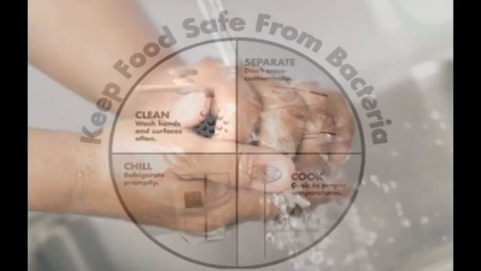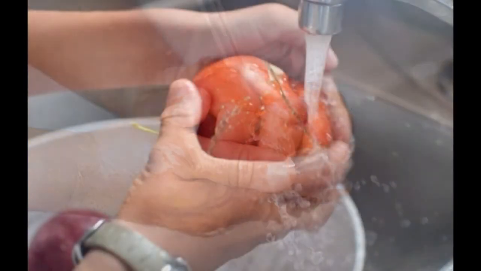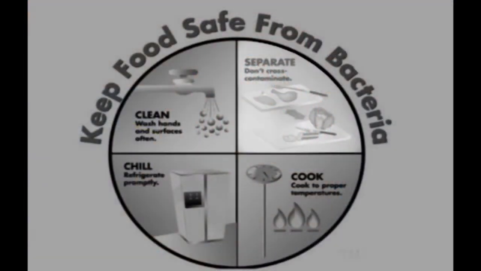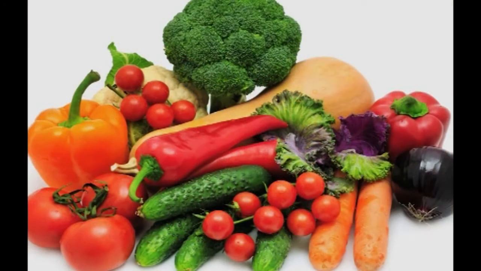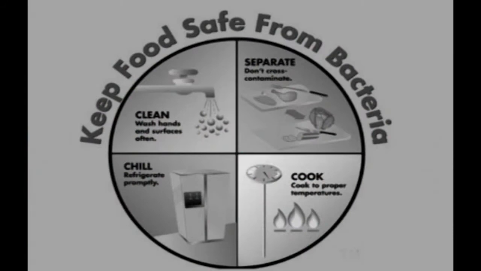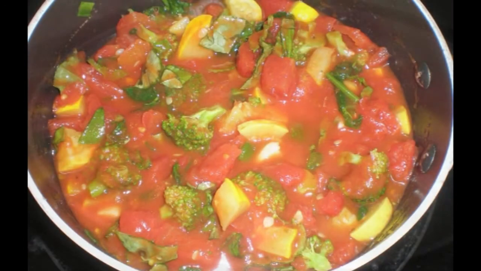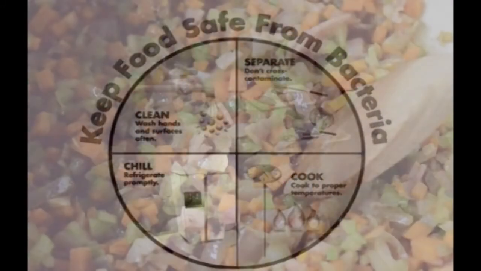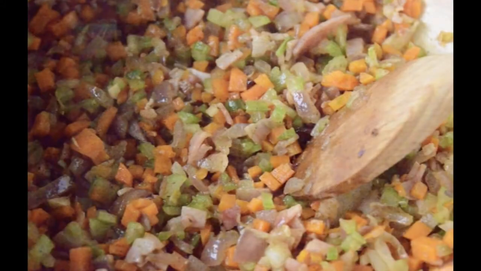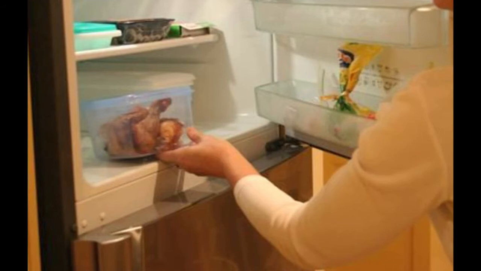These are the 4 main rules. First, clean. Wash hands, surfaces, wash fruits and vegetables. Second, separate. Ensure that there is no cross contamination. Separate raw foods from cooked foods. Third, cook to a very high temperature so that all the microorganisms are destroyed. Then chill. If the food is not going to be eaten immediately, then store it in a refrigerator so that microbial growth does not occur.